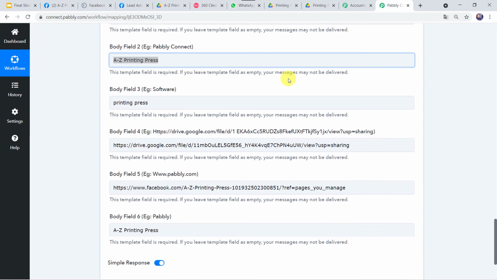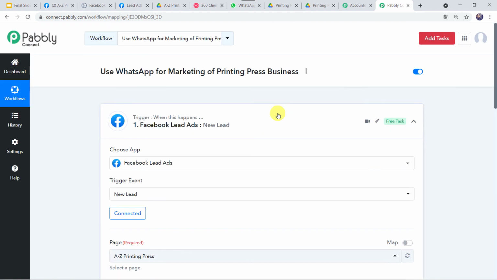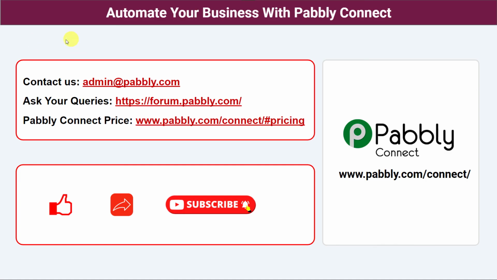I'll just minimize all these windows and let us see in a nutshell whatever we have done till now. So in this use case, we want that whenever a customer fills the Facebook lead ad form, automatically your printing press brochure should be shared on the WhatsApp number of the customer. So in this way, we have created a successful integration between Facebook lead ads and WhatsApp using Pabbly Connect. So not just these software applications, you can integrate a ton of applications and automate your business with Pabbly Connect.